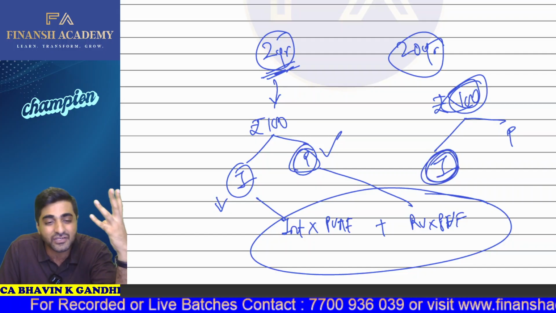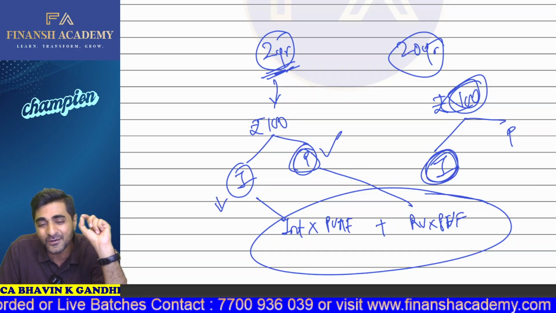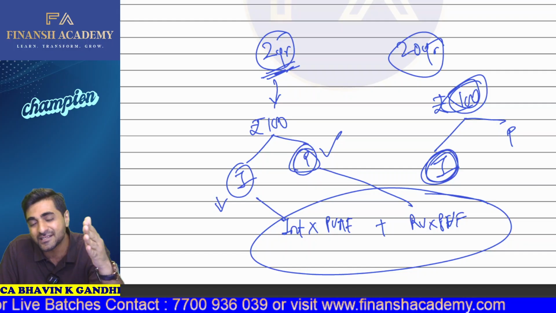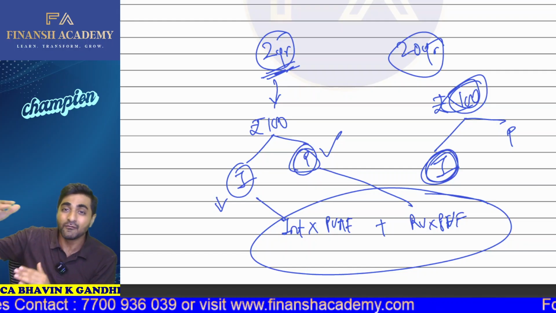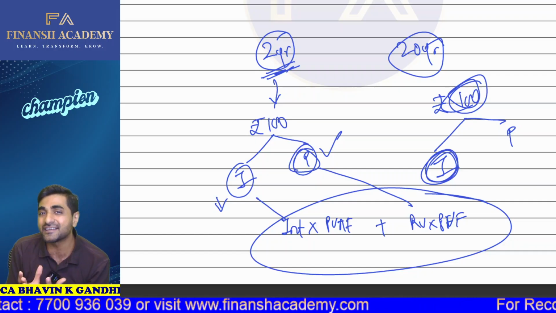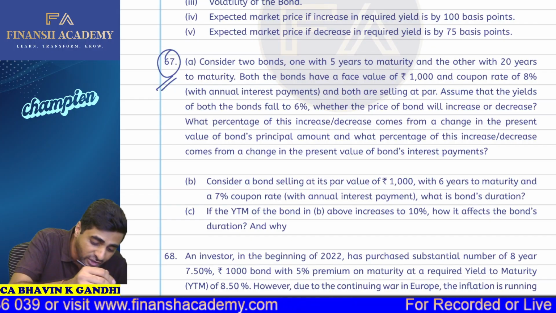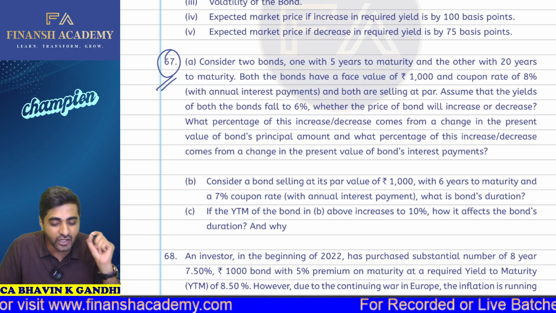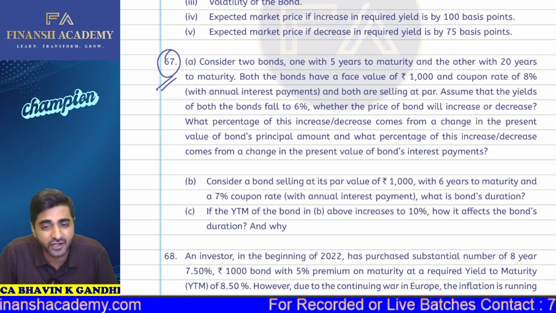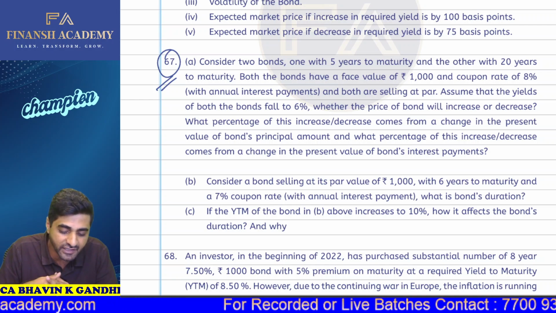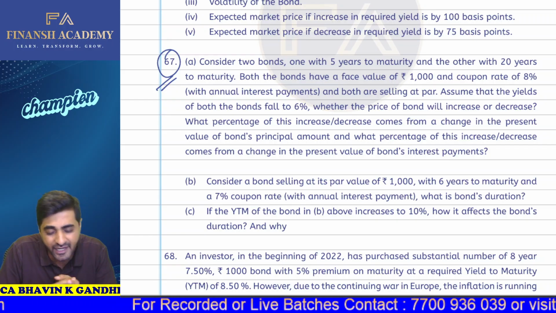So this is something which you have to understand, my dear students. Whenever we are talking about your interest and your principal part, always remember that a bond with a higher duration will obviously be more exposed towards interest rate risk as compared to a bond with a lower duration. Okay, so come to question number 67. Consider two bonds, one with 5 years to maturity and another with 20 years to maturity. Both bonds have a face value of 1000 each, and the coupon interest rate is 8% with annual payments, and both are selling at par.